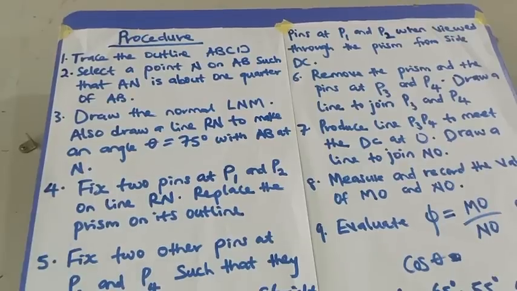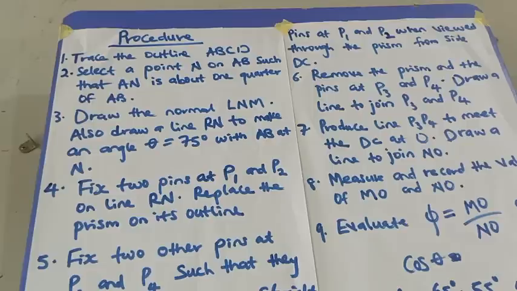This procedure is from WAEC past questions 2011. Trace the outline ABC. Select a point N on AB such that AN is about 1/4 of AB. Remember, I said it. Draw the normal LNM.